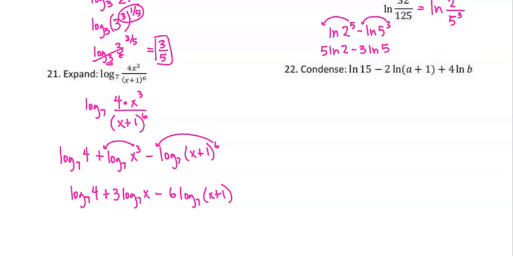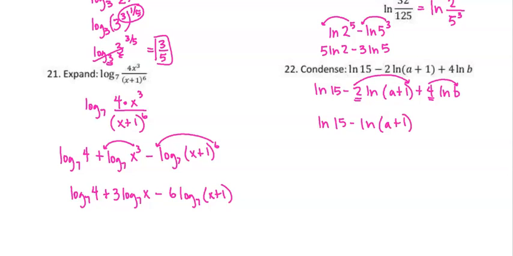All right, for this next one, it wants us to condense. So it basically wants us to work backwards from what we did on the previous one. So I'm just going to rewrite this out so it's not going to mix into the problem above. The numbers in front of the logs are going to move back and become exponents for those values. So we have natural log of 15 minus natural log of a plus 1 squared plus natural log of b to the 4th.